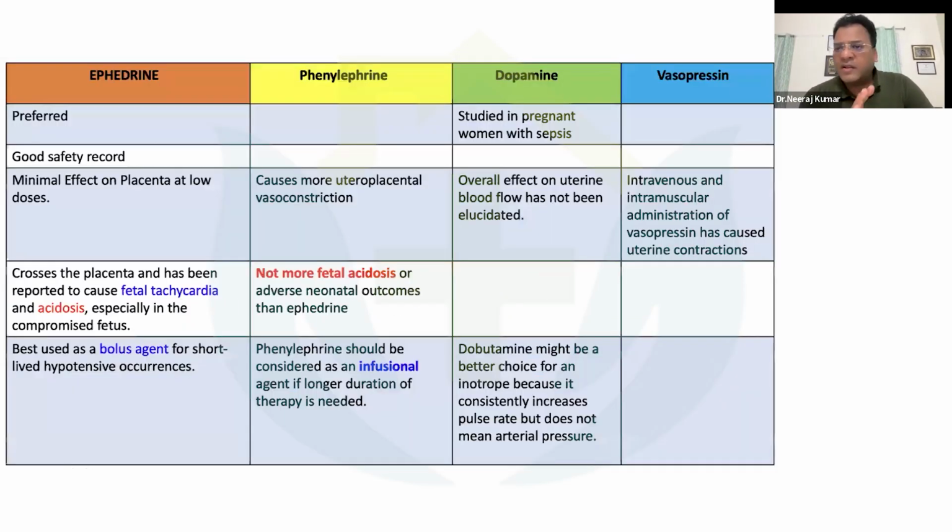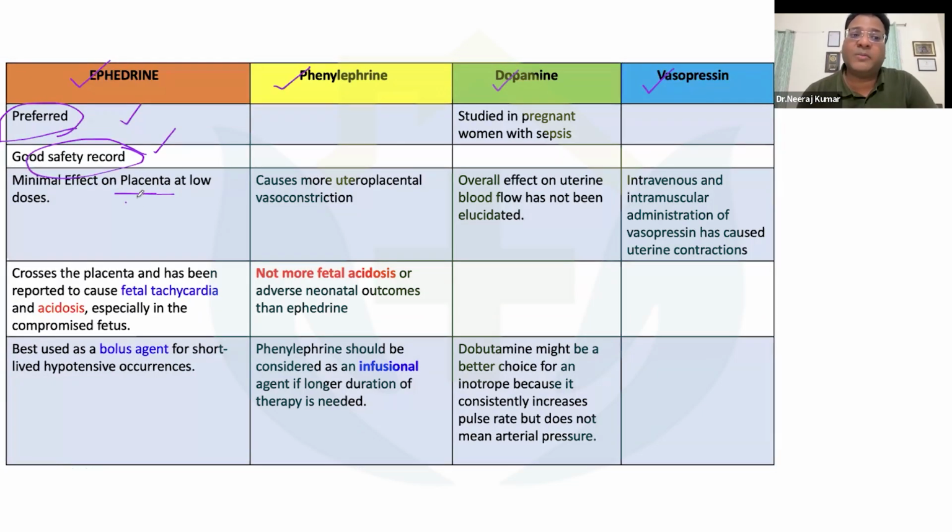Now you see there are four choices of drugs: ephedrine, first choice, phenylephrine, second one, and then dopamine, and then vasopressin. Now you just see one by one how each is different from the others. If you want to use ephedrine in these patients for treating maternal hypotension, it is going to get preferred. First point, it has a good safety record. Second best point, it has a minimal effect on the placenta at low doses.